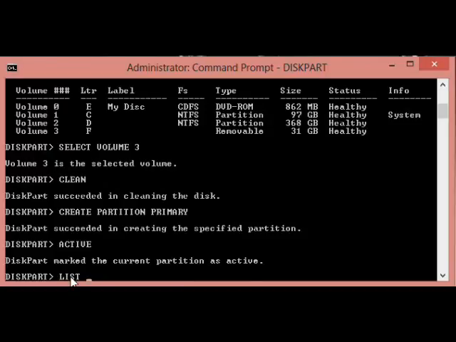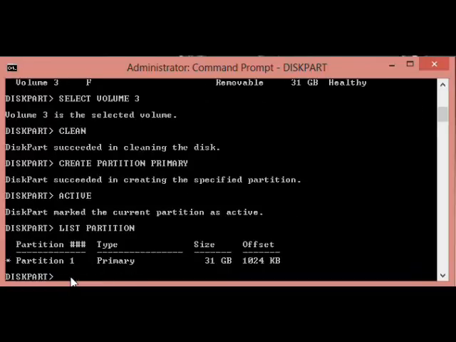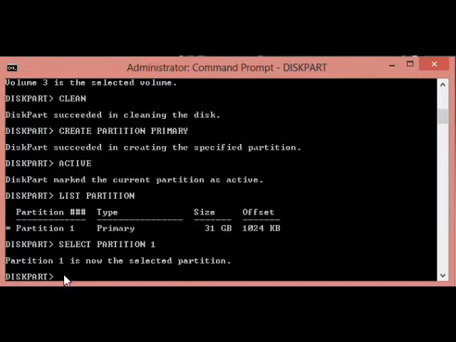Type list partition, press enter. Partition 1, primary, 31 GB. Select partition 1. Partition 1 is now the selected partition,